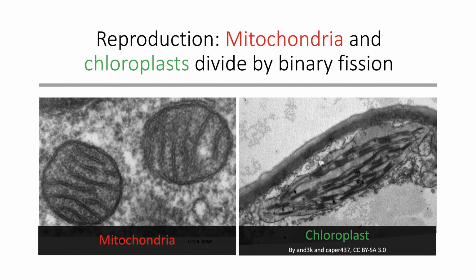By the way, there are two eukaryotic organelles that divide by binary fission as well, the mitochondrion and the plastid, or chloroplast. Why? Well, recall that these organelles have an endosymbiotic origin. In other words, they are descended originally from bacteria, alpha proteobacteria in the case of mitochondria, and cyanobacteria in the case of chloroplasts, and they still divide just like their bacterial ancestors. By the way, they do this frequently, and it's not tied to the eukaryotic cell cycle. Mitochondria need to divide frequently to maintain the cell's ability to produce ATP so that it can continue to metabolize.